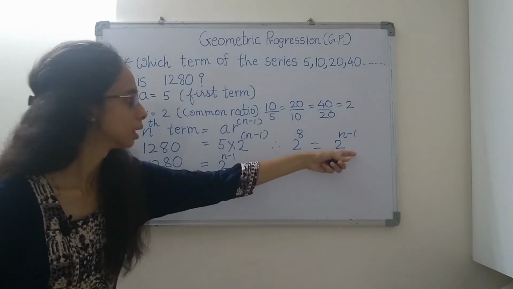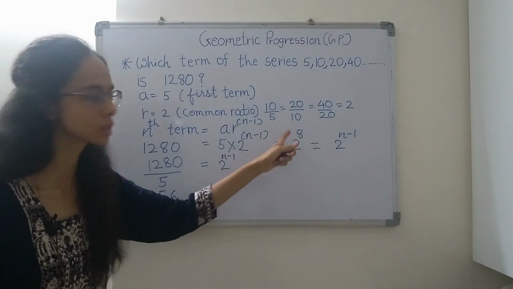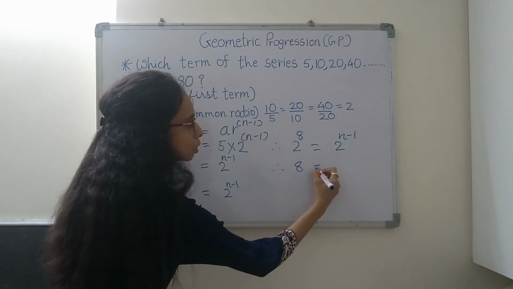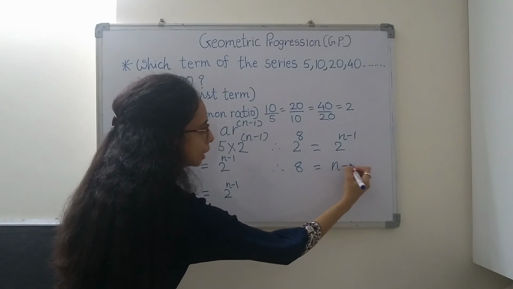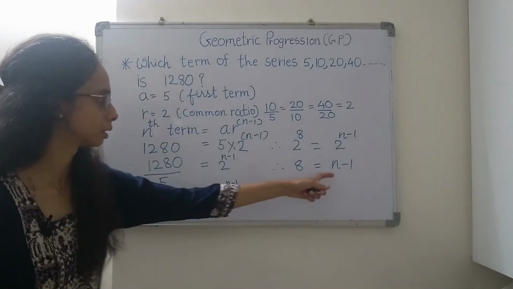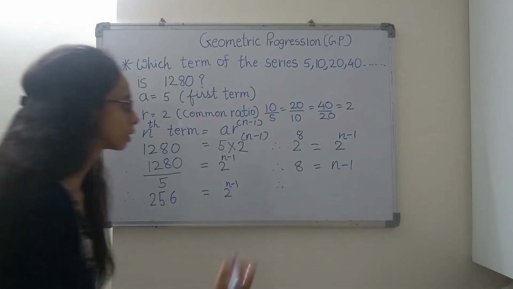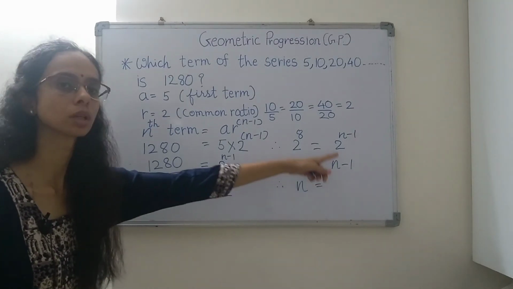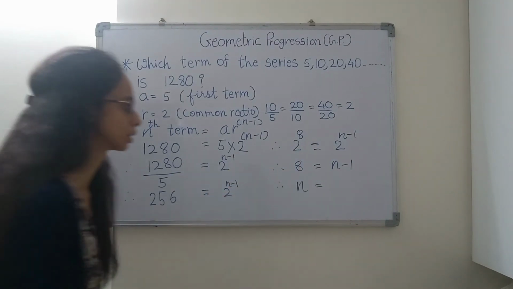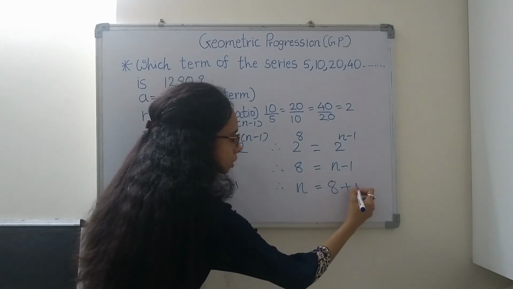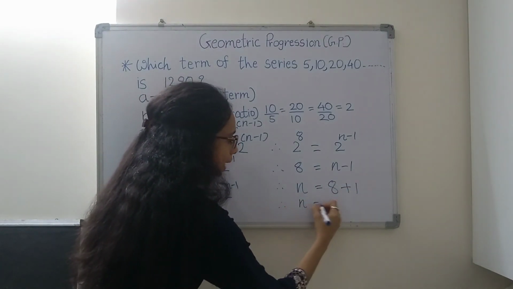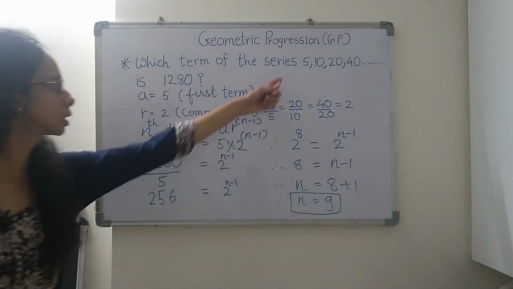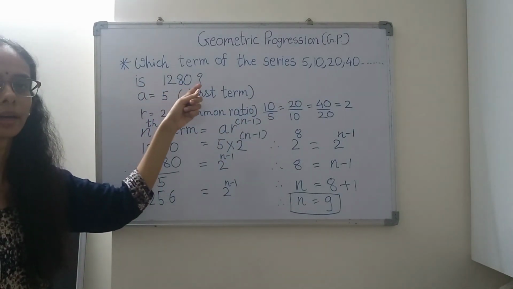Bases are equal, and that is why we can compare their powers. So 8 is equal to n minus 1. Therefore n, the term which we want to find out, is equal to 8 plus 1, because the 1 goes to the other side in addition. So n is equal to 9. What is the meaning of this? That the ninth term of this series is 1280.